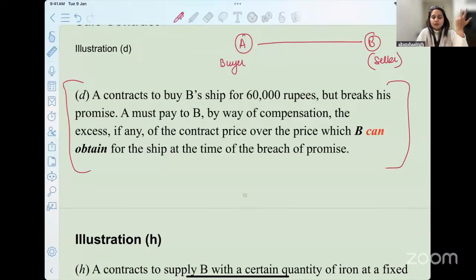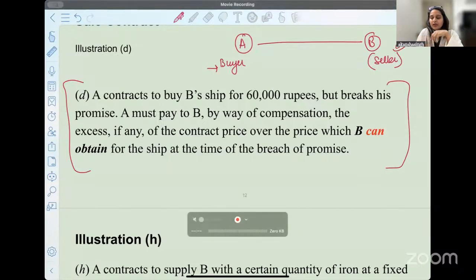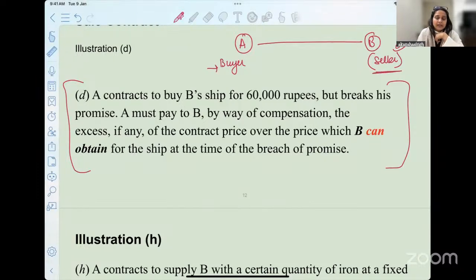Because I want you to know one thing: if the seller has broken the contract, or if he commits breach of contract, what is the buyer supposed to do? Is he supposed to do repurchase? And if the buyer breaches the contract, is the seller supposed to resell the goods on that day itself or not? Okay, very important question that I told you in the first example also, in the chia seeds example.